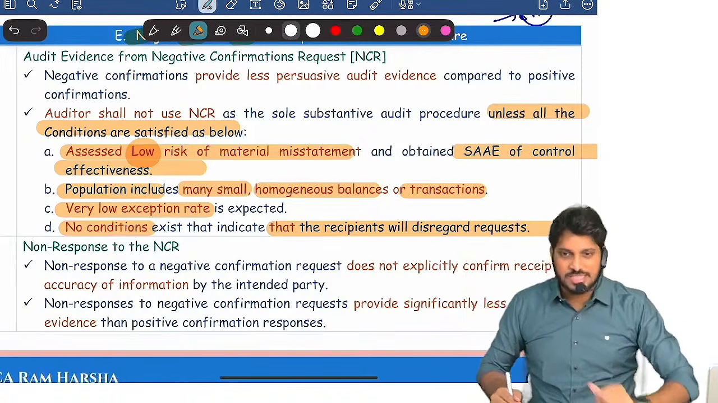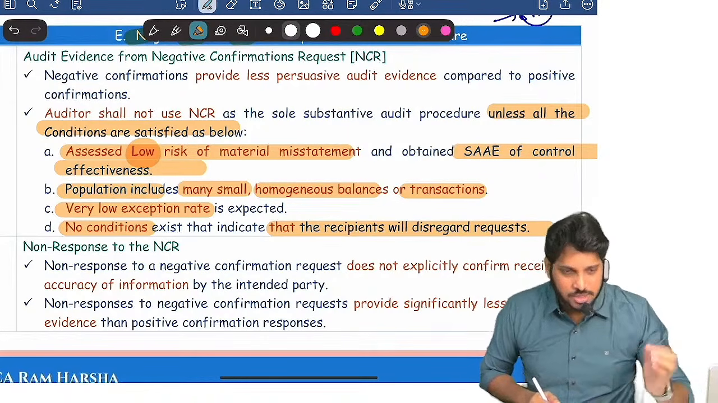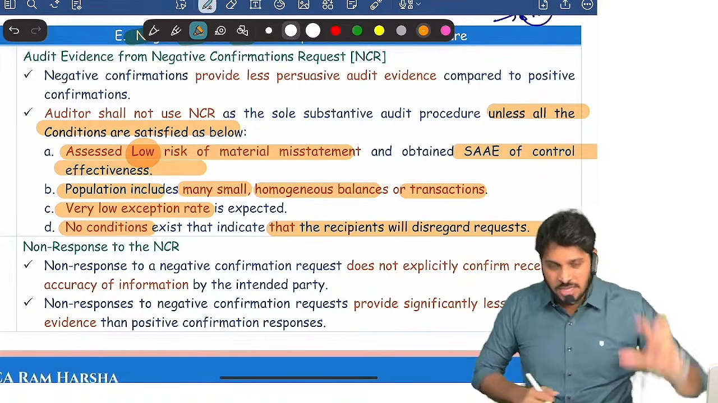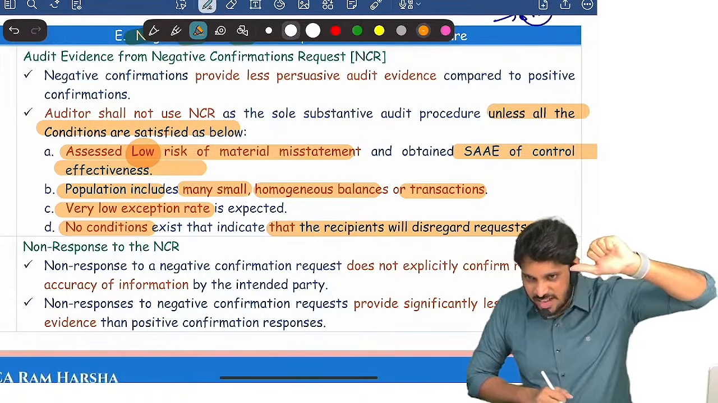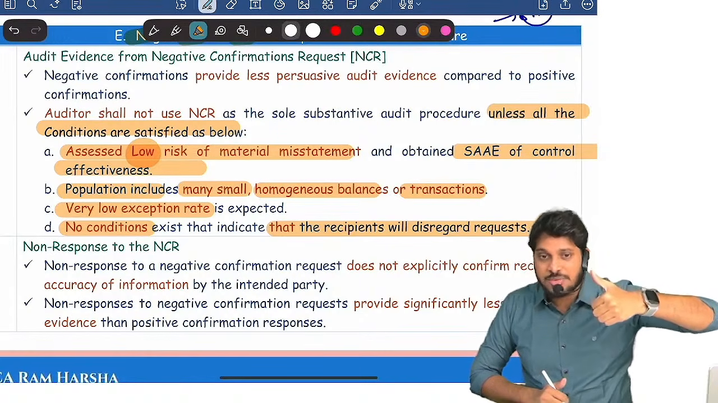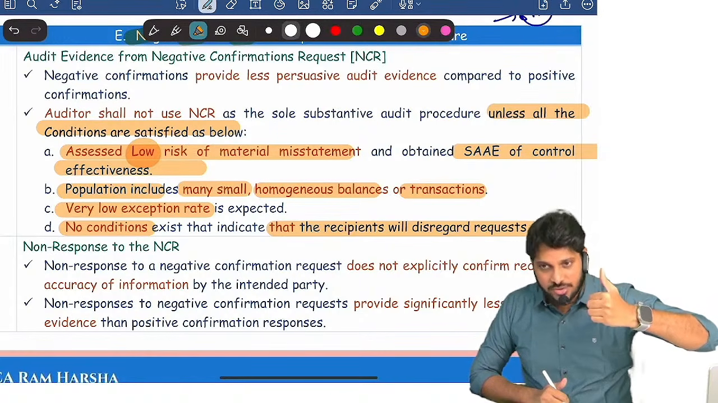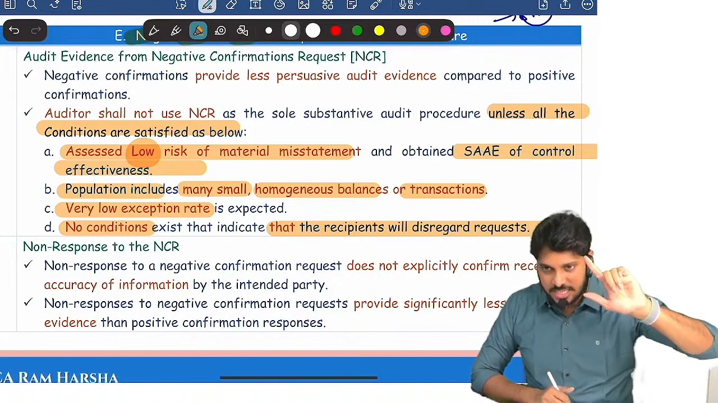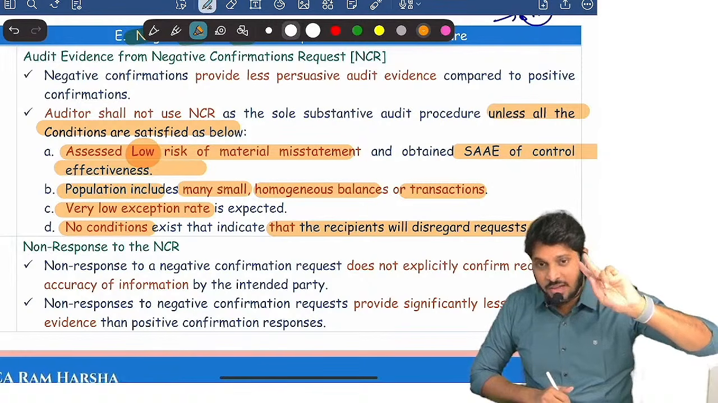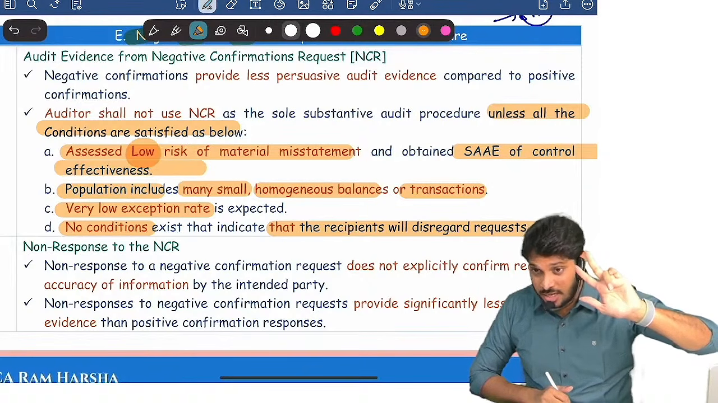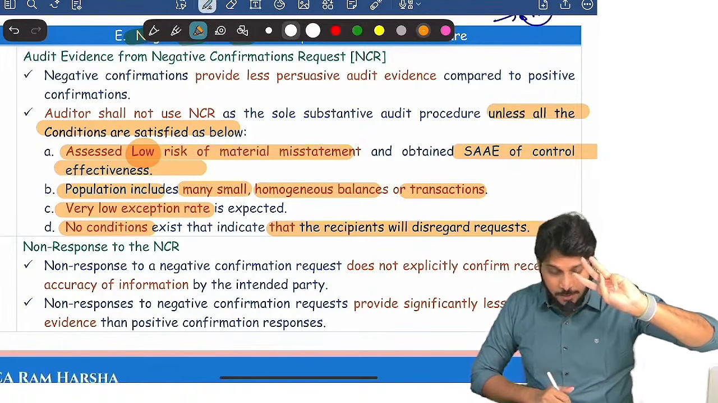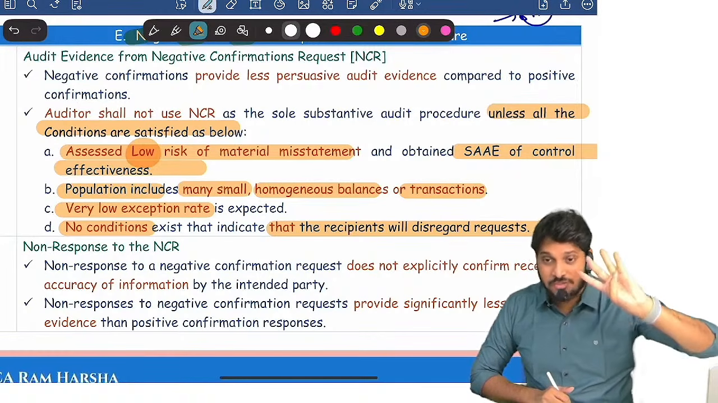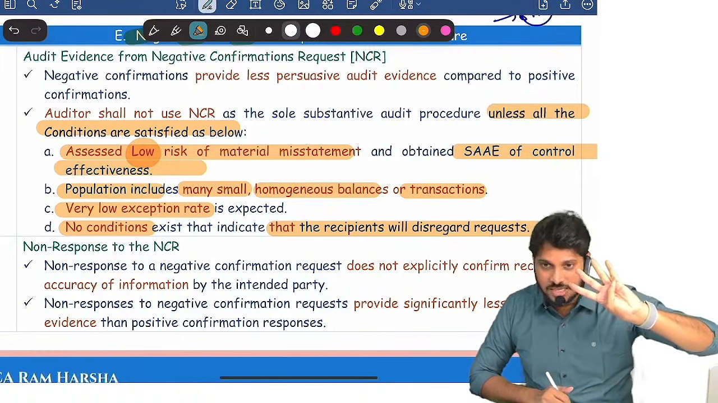With this, the 505 standard is over. That's it, hardly 23 minutes. Entire standard we covered. So what is the structure of the standard? We need to cover definitions, 5 definitions: external confirmation, positive confirmation, negative confirmation, exception, non-response. Then steps for performing external confirmation procedures. Then when a negative confirmation request can be used as an audit procedure. Then management refusal. Finally, how to evaluate the results of the external confirmation procedures.